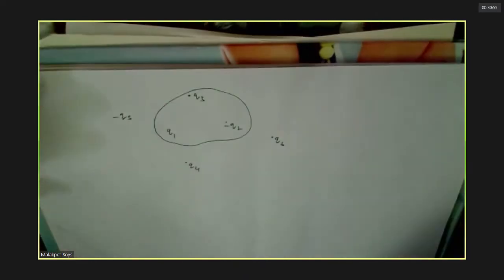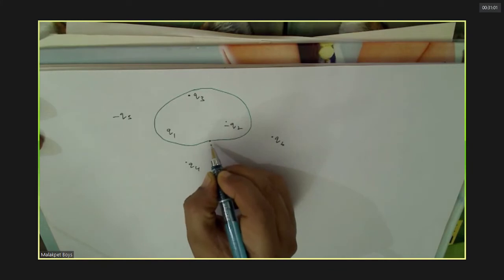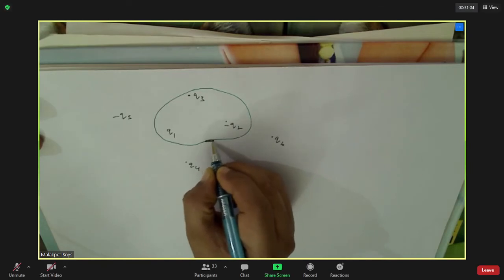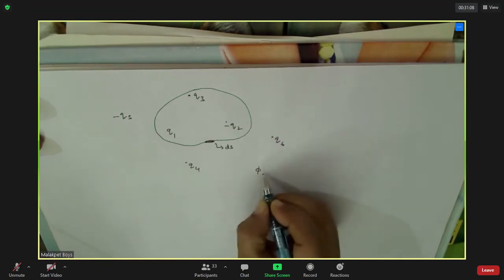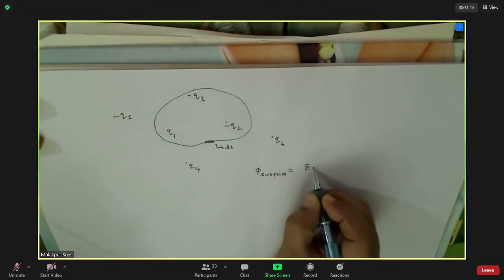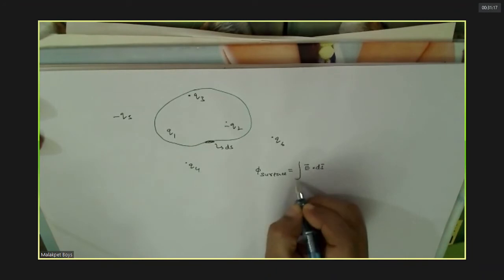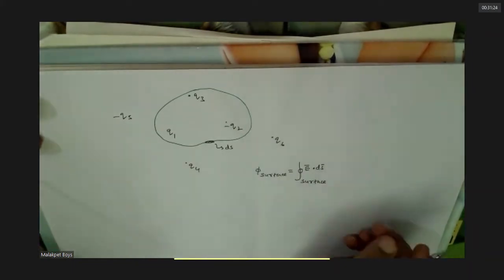Now at any point on this, you'll find the electric field. Electric field here, so this is dS now. Usually you take flux through the surface as the integral of E dot dS. This symbol means surface integral. That means you take an element and sum up, no?